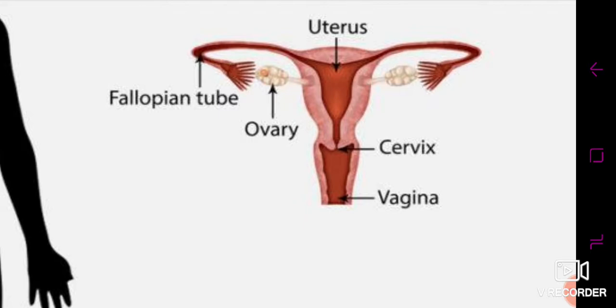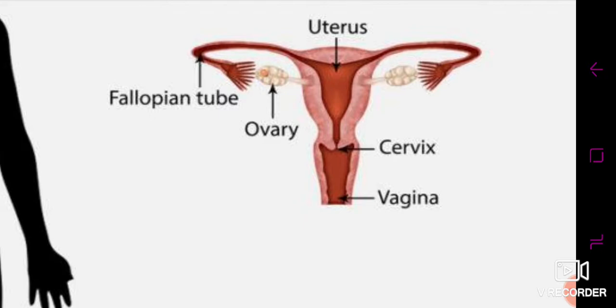This is called the menstrual cycle, or the menstrual flow, which occurs inside the female body at every interval of 28 days. So blood comes out with the degenerated egg, plus the endometrium thickenings and some amount of mucus.